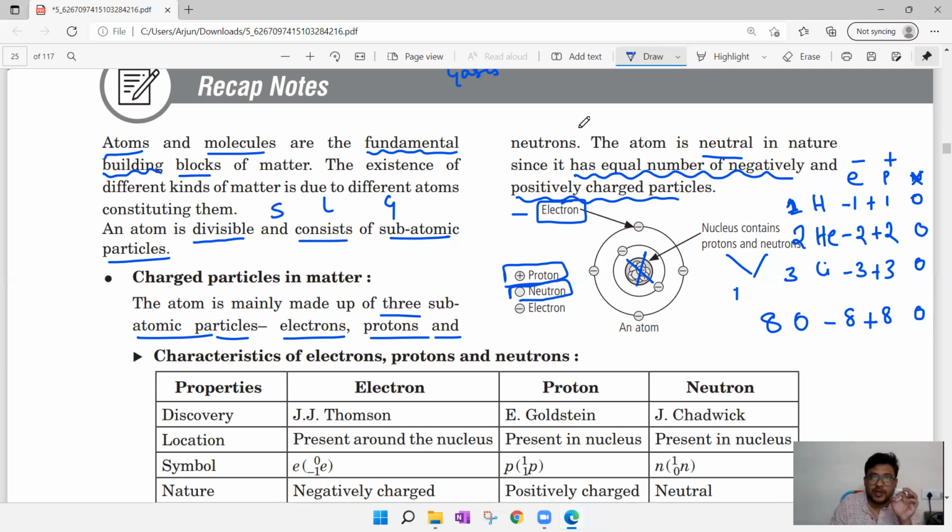From this, the important point is that the atom is electrically neutral. Every atom, all 118 atoms, are electrically neutral. What is the reason? They will ask you. You can tell it is because it has an equal number of electrons as well as an equal number of protons. That is a concept you need to understand.